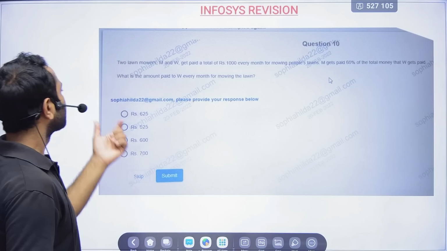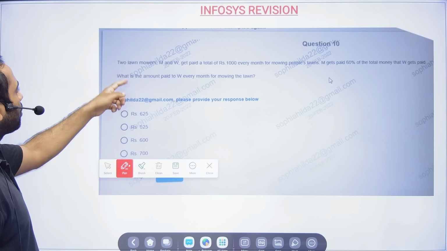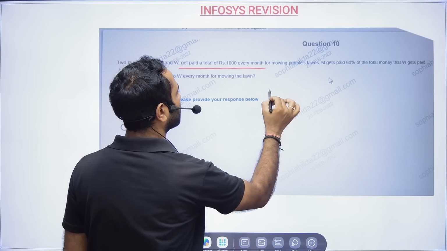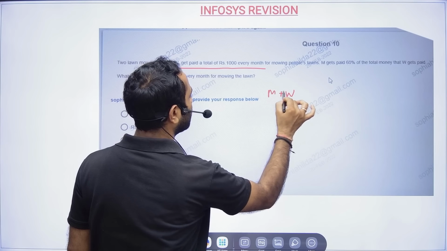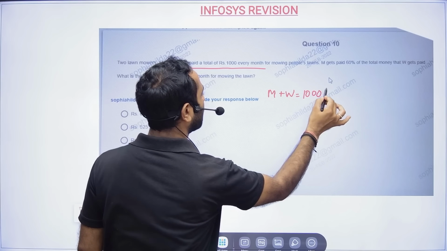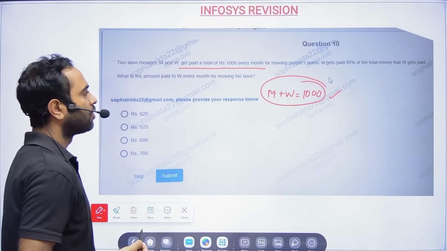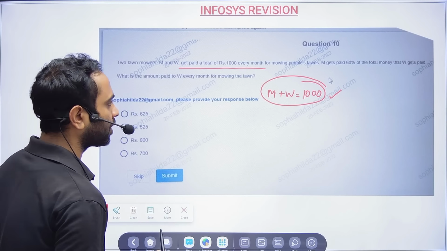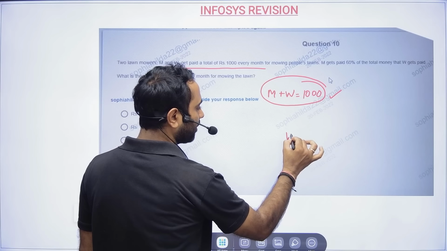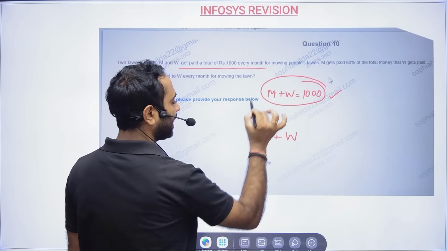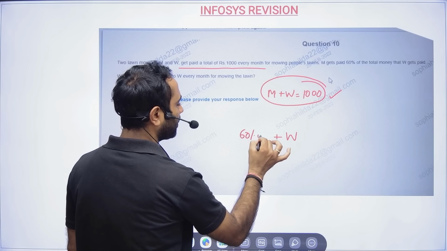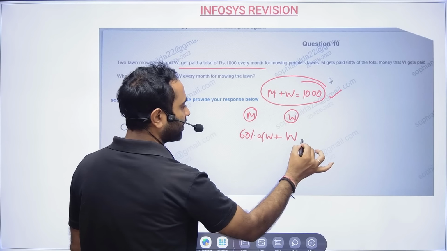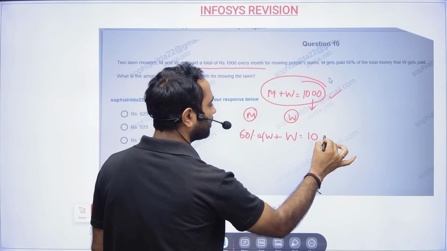Now, let us see if there are any problems on percentage. Two lawn mowers M and W get paid a total of 1,000 rupees per month. So per month, M and W are getting 1,000 rupees every month for mowing people's lawns. M gets paid 60% of the total money that W gets. Now suppose W is getting W, then M will get 60% of W. And total monthly they are getting 1,000 rupees.